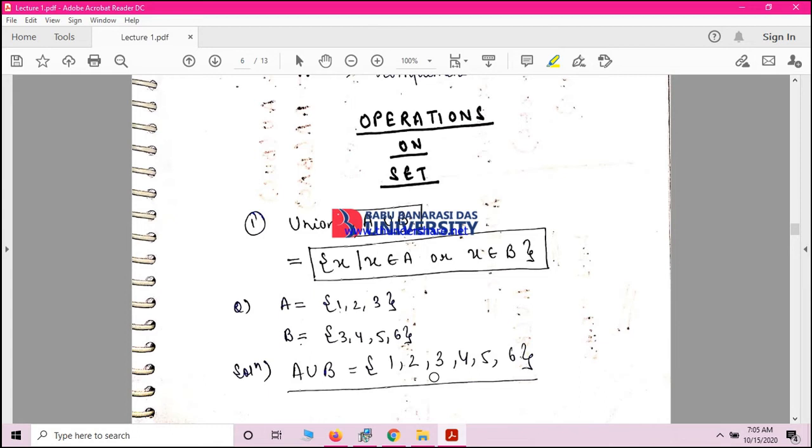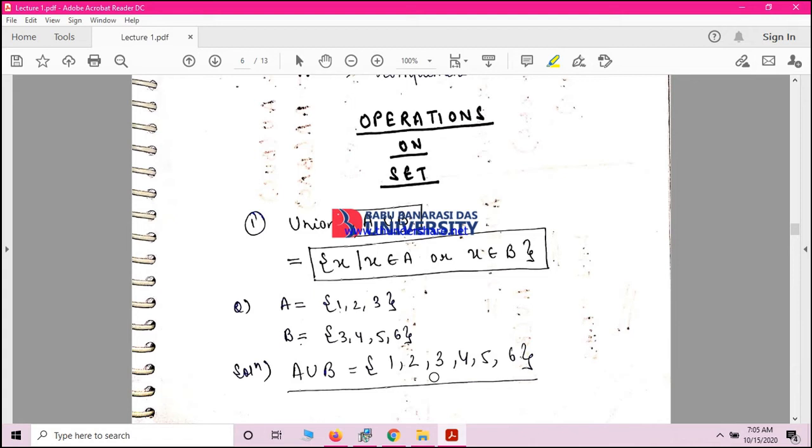The first is union. The union of two sets A and B is denoted by A ∪ B, and it is pronounced as A union B. It is basically the combination of all the elements in A plus all the elements in B, and you just have to write down the common elements only once.